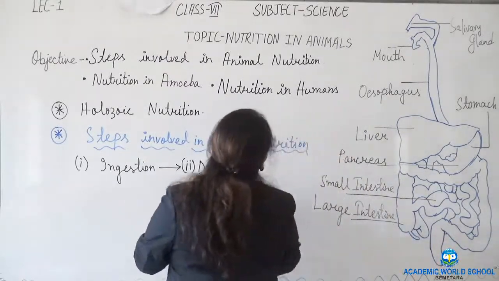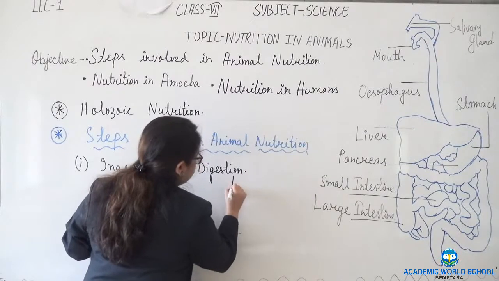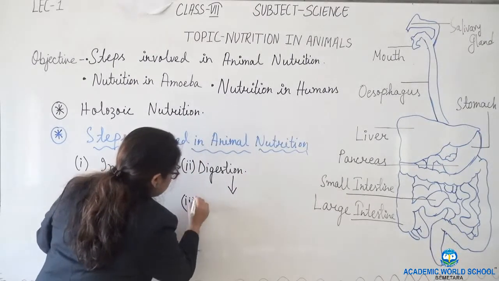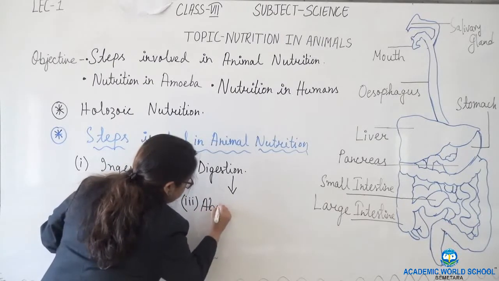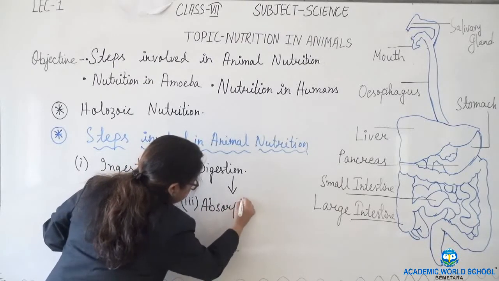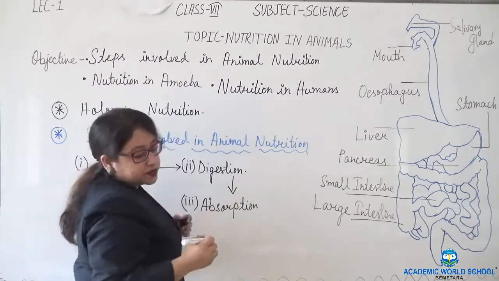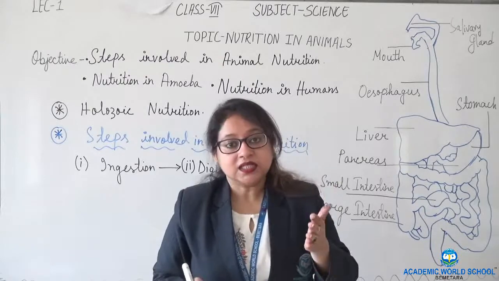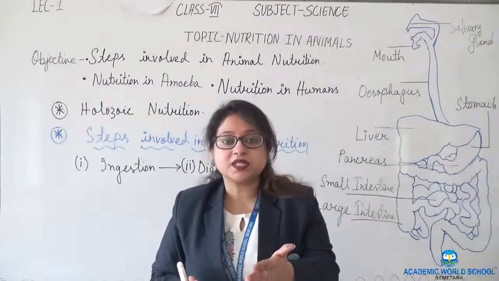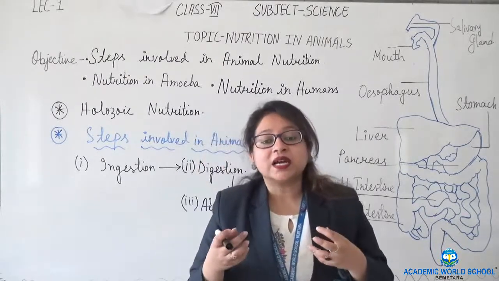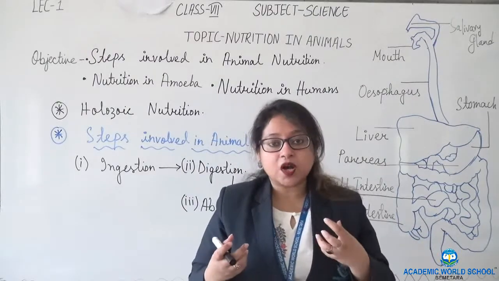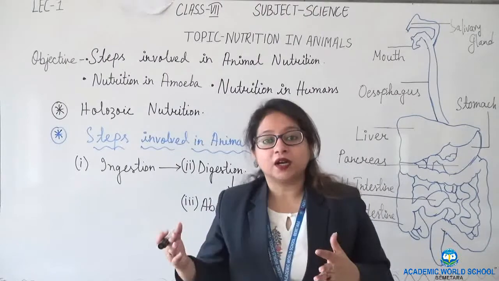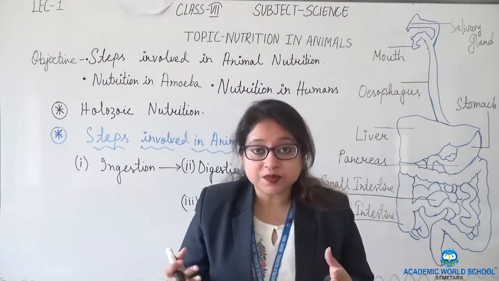After digestion comes the third step, which is known as absorption. Food is taken, it is broken down into smaller pieces. Now the blood absorbs the required nutrients from the broken down pieces. So what is absorption?